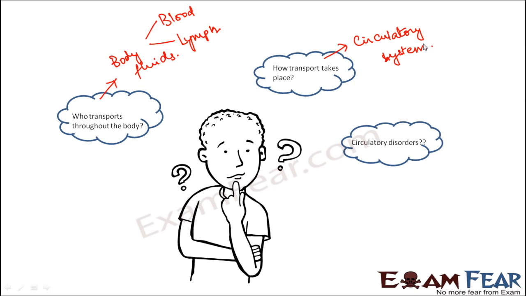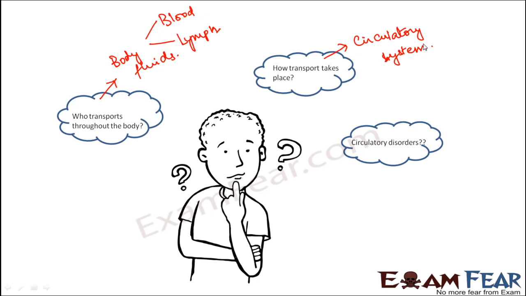And the last one is the circulatory disorders. Now, as I said, circulation is extremely important, because if proper circulation does not take place, there will be many parts of your body which will remain deficient in a lot of things. Maybe some part of your body might be deficient in water. Now, if sufficient water is not made available, then some of the cells might dehydrate. So that will have adverse effects on the entire individual as a whole. So those are known as circulatory disorders.